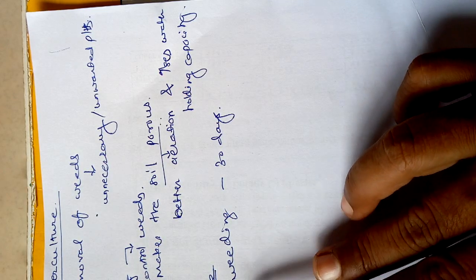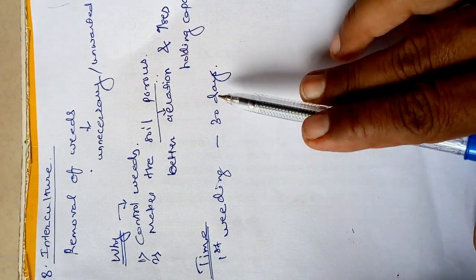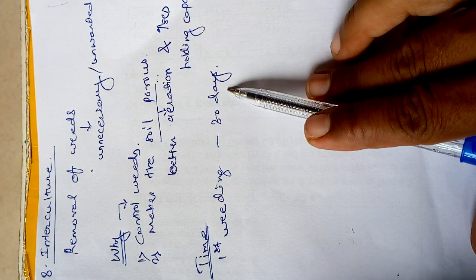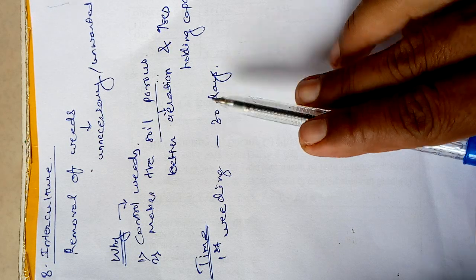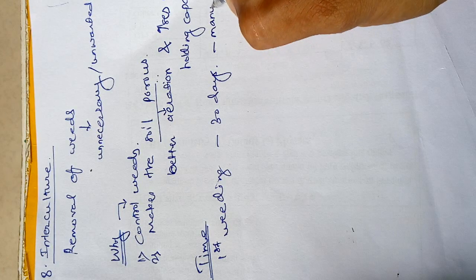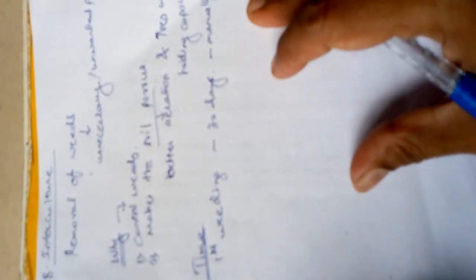That is known as first weeding. The first weeding is done after 30 days, and this can be done by manual labor. So manually we did the first weeding.